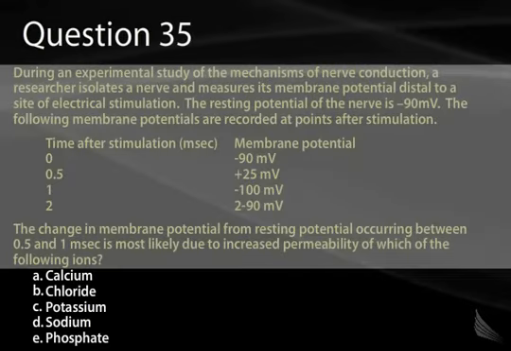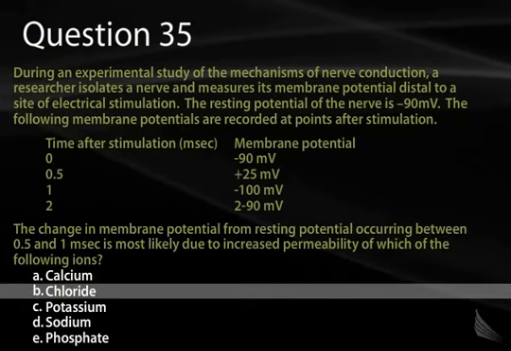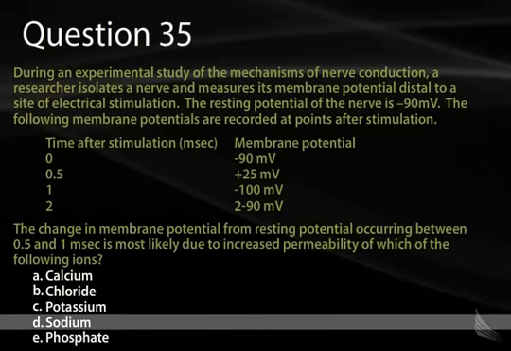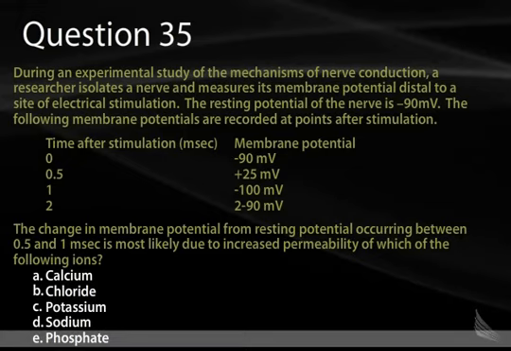Question 35. During an experimental study of the mechanisms of nerve conduction, a researcher isolates a nerve and measures its membrane potential distal to a site of electrical stimulation. The resting potential of the nerve is negative 90 millivolts. The following membrane potentials are recorded at points after stimulation. The data are shown below. The change in membrane potential from resting potential occurring between 0.5 and 1 milliseconds is likely due to the increased permeability of which of the following ions? A, calcium, B, chloride, C, potassium, D, sodium, or E, phosphate.